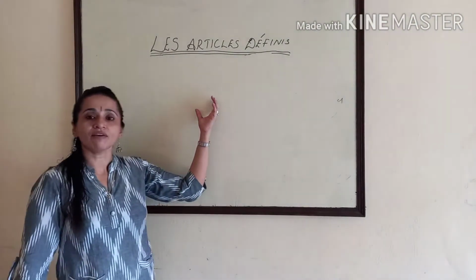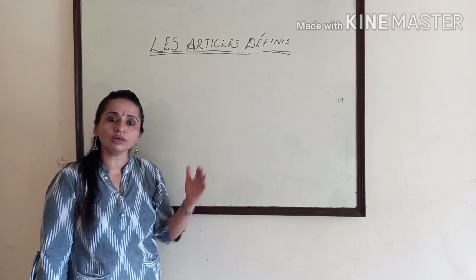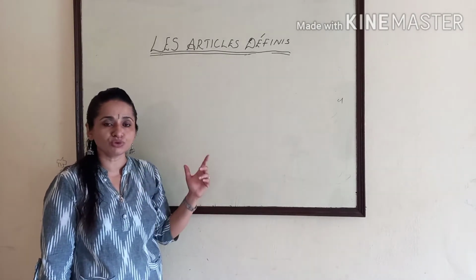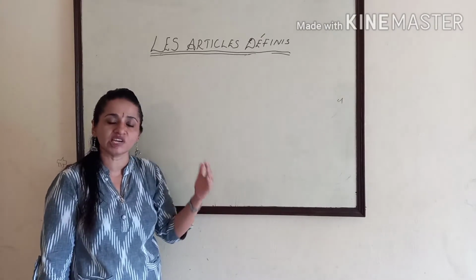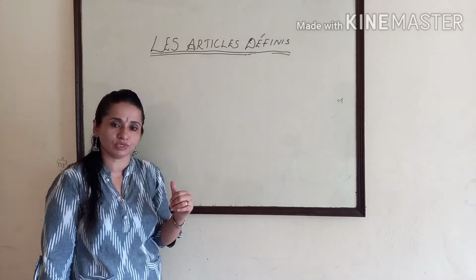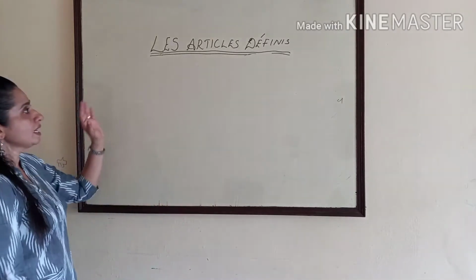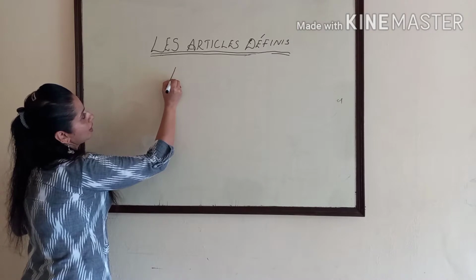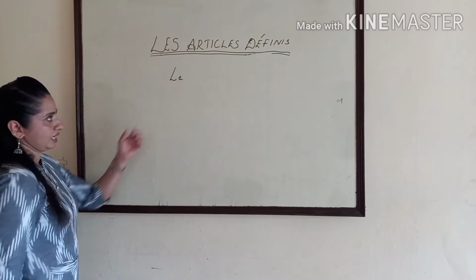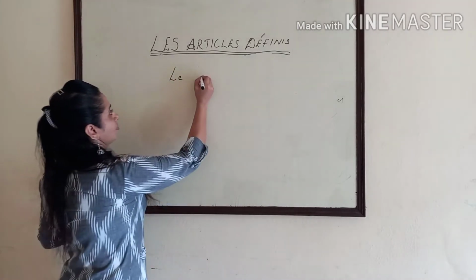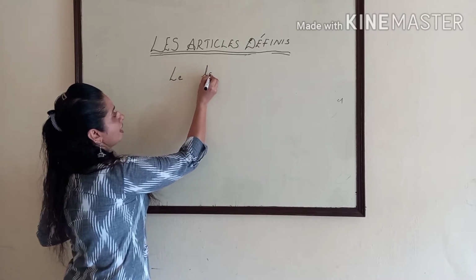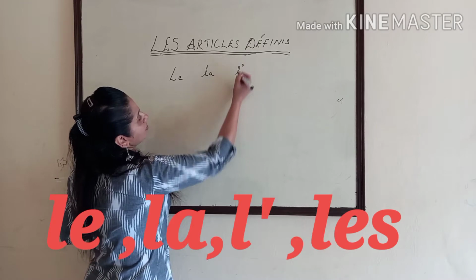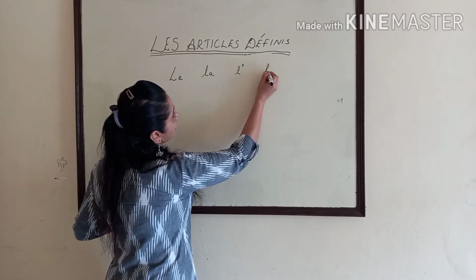In French, I have already told you, all the nouns are either masculine or feminine. So you have to use the article according to the gender and the number which it follows. The definite articles in French are le, la, L apostrophe, then les.